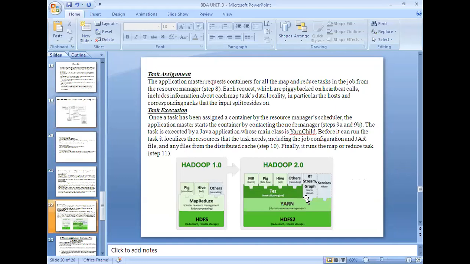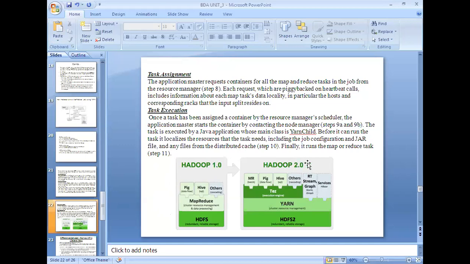So these are the steps involved in task assignment and task execution. Once the task has been assigned a container by the resource manager scheduler, the application master starts the container by contacting the node manager. The task is executed by a Java application whose main class is YarnChild. Before it can run the task, it localizes the resources that the task needs, including the job configuration and all.